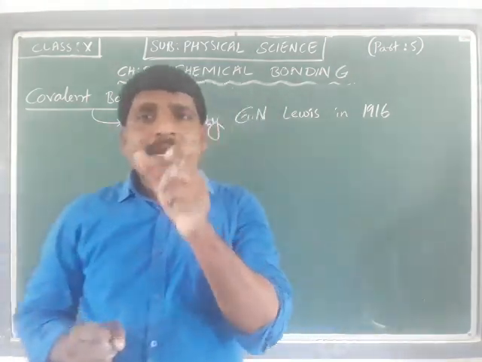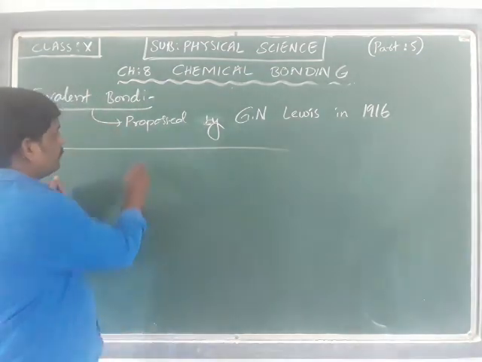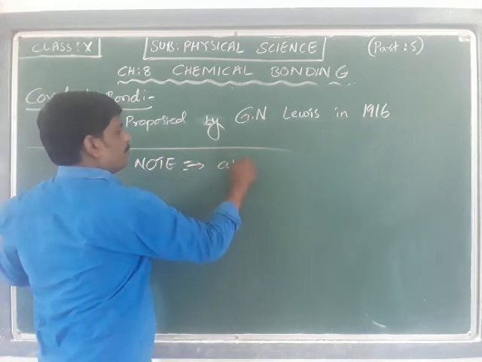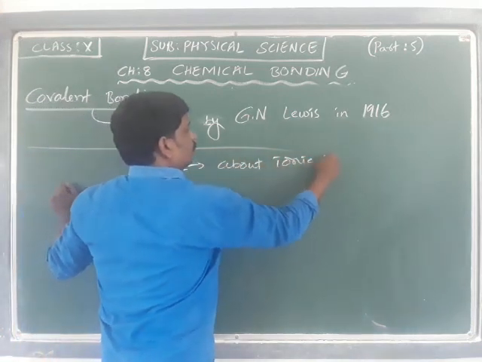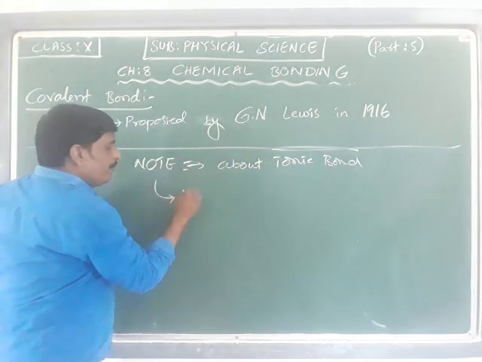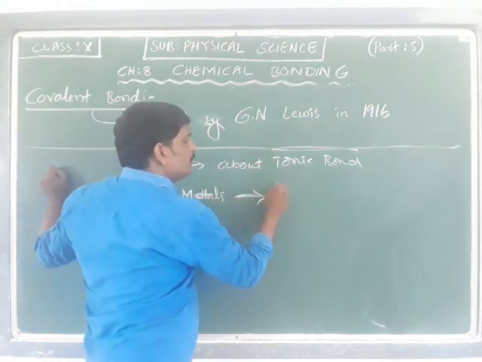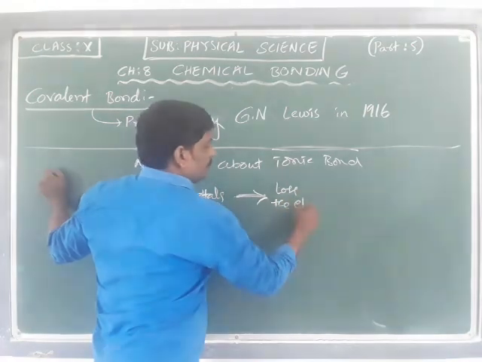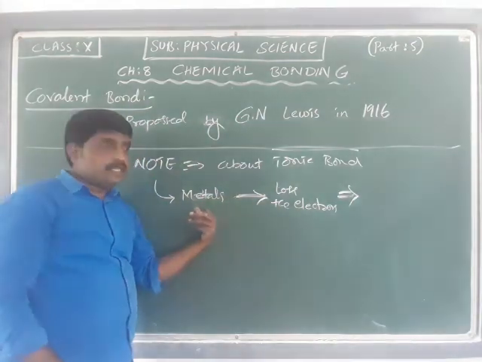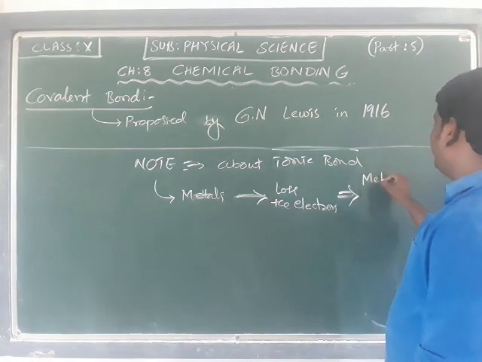So I am not talking about the covalent bond here. This is a note about ionic bond: generally metals have the tendency to lose electrons. As metals lose electrons to form a cation, this property is called metallic property.